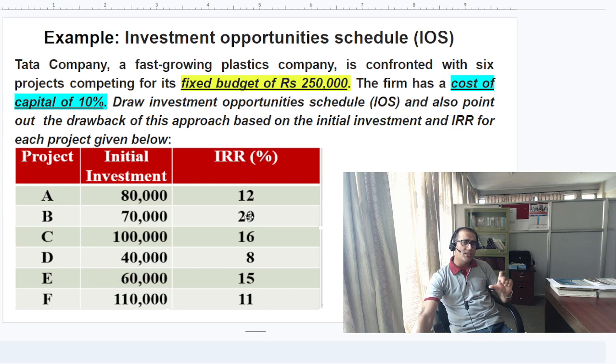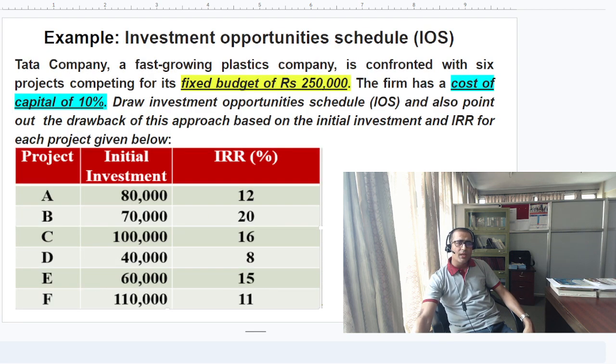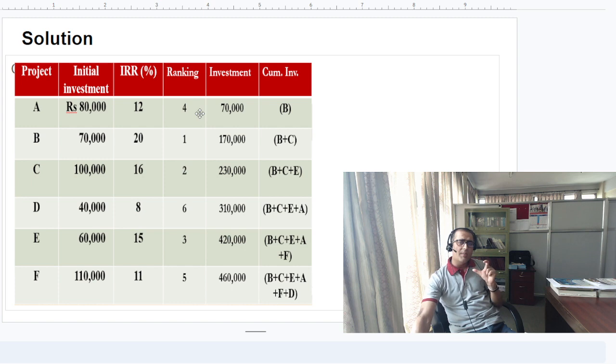Just for example, 20% is the first one. Now we try to rank it. In the third column we just copy the same thing. Then in the fourth column we rank it. If the cost of capital is 10%, look, project B will provide the highest internal rate of return.